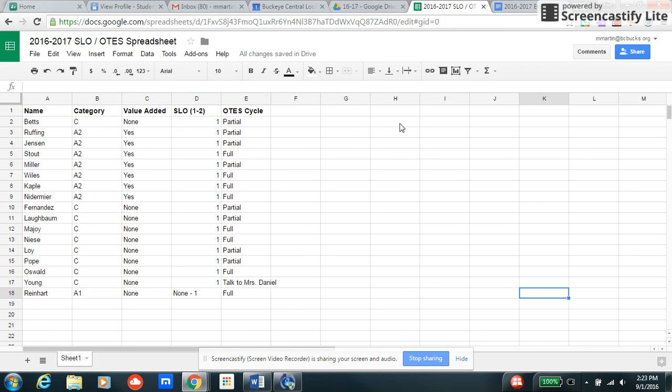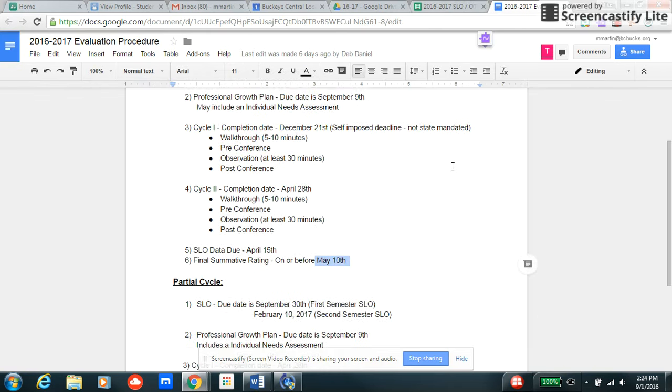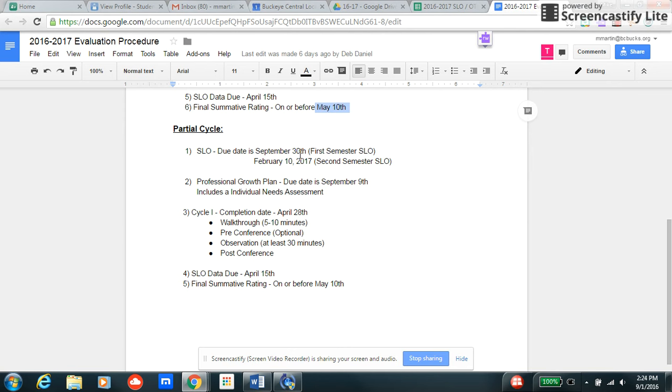So let's use Mrs. Betts as an example, just because she's the first one up here. She is in category C. There's no value added, so she needs to do at least one SLO as per our contract, and she is on a partial cycle this year. So looking over here, then she would come down to partial cycle, and here are those dates that she is required to fulfill with this whole process.